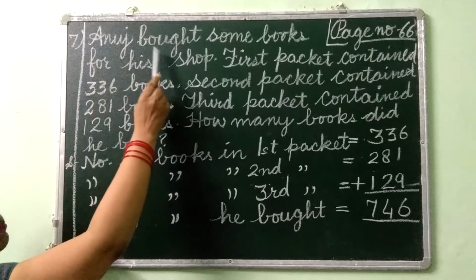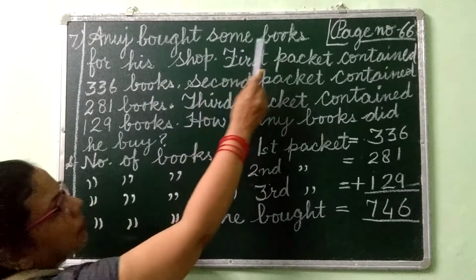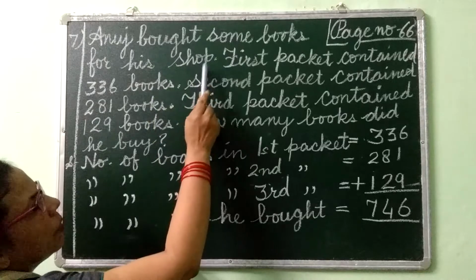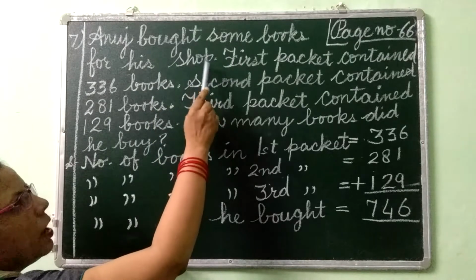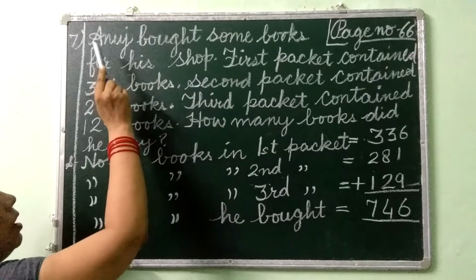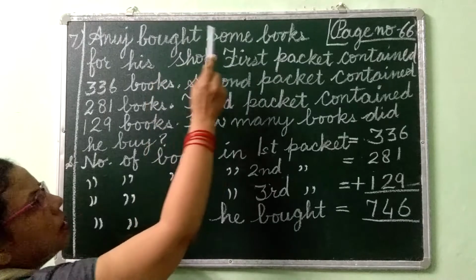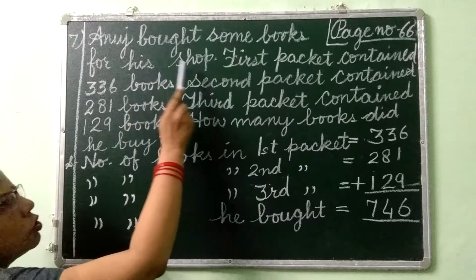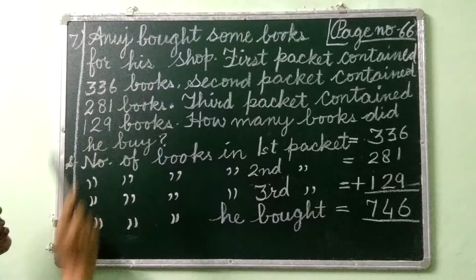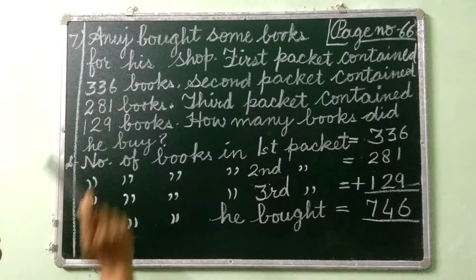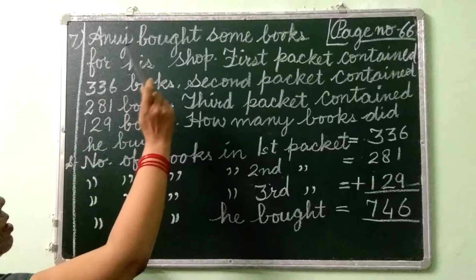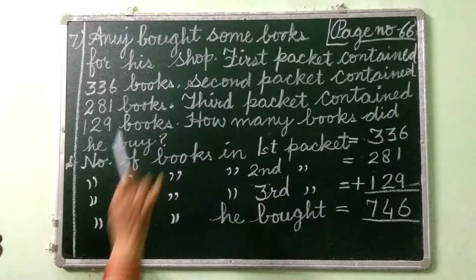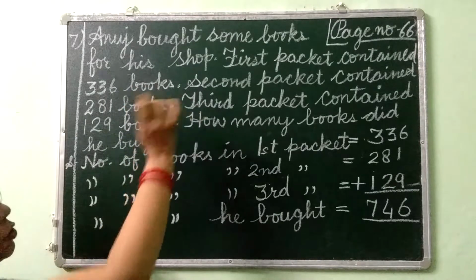Anuj bought some books for his shop. Here is the full stop, so you have to stop. Again read. Anuj bought some books for his shop. So Anuj is the shopkeeper who has purchased some books for his shop. Means Anuj has a stationery shop and he bought some books for his shop.